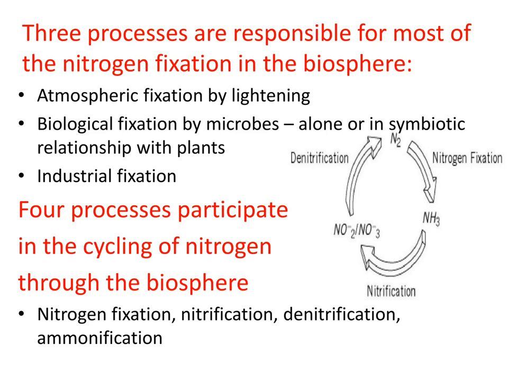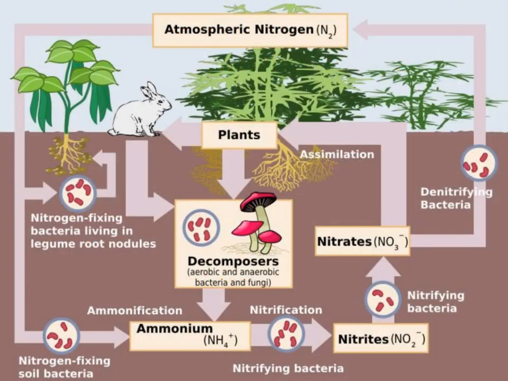Nitrogen to ammonia, ammonia to nitrites and nitrates, then again to nitrogen. Four processes participate in the cycling of nitrogen through the biosphere: nitrogen fixation, nitrification, denitrification, and ammonification.